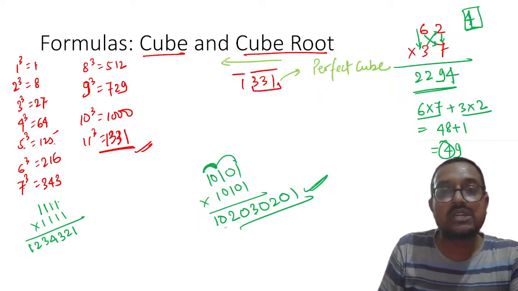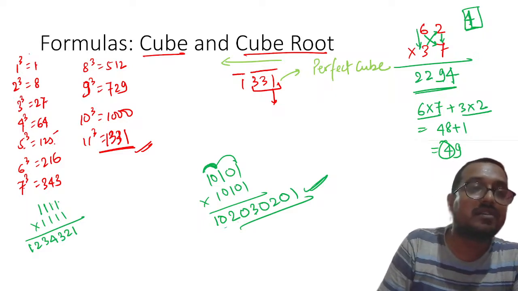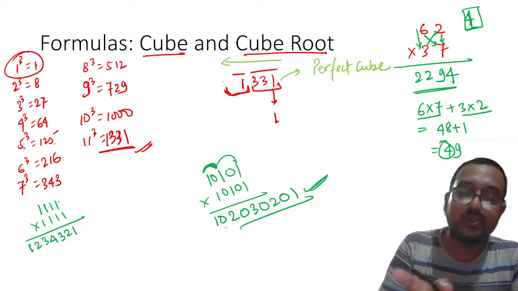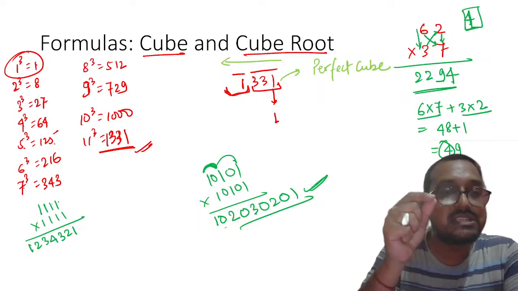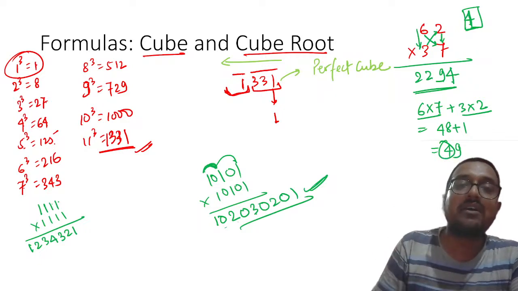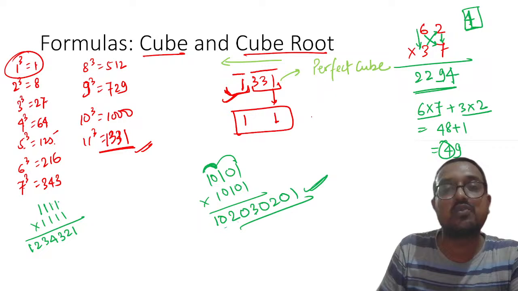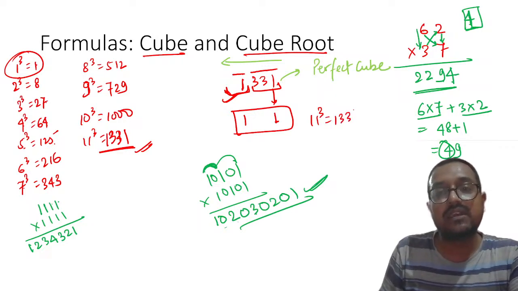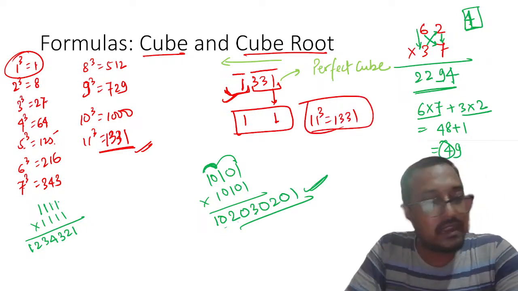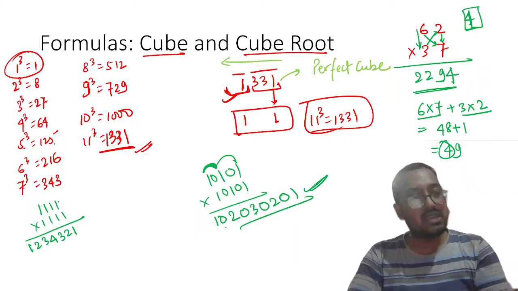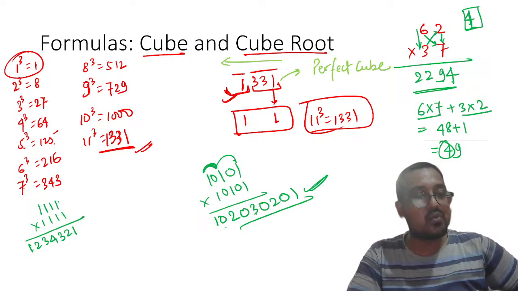Understood? Now my dear students, you know that 1 will end in 1. 1 cube is 1. So this is one possibility. And now for the tenth digit, you should try to find the cube which is just less than or equal to this one. So cube root of 1 will be 1. So you know that 11 cube will be equal to 1331. Understood this thing? So please remember, if you are given any perfect cube, you can reach to nearby number. I hope this is very clear to all of you, right?